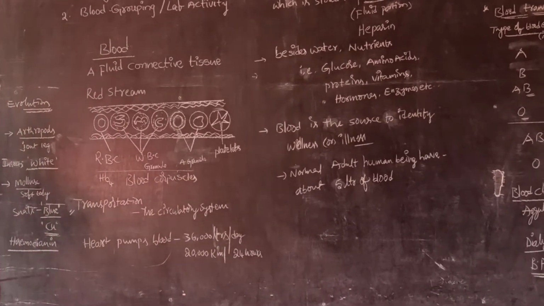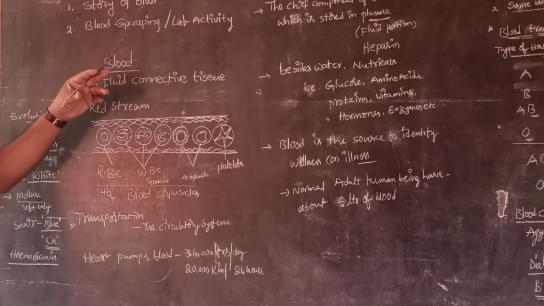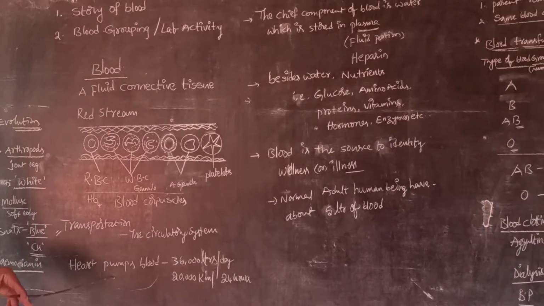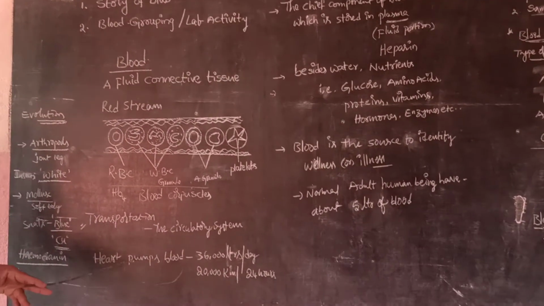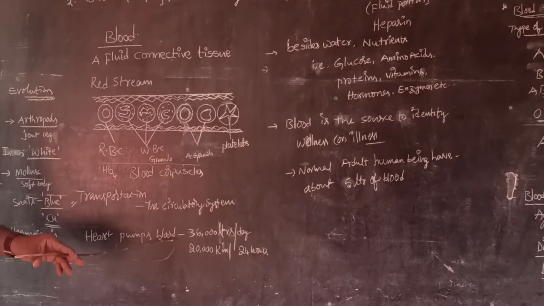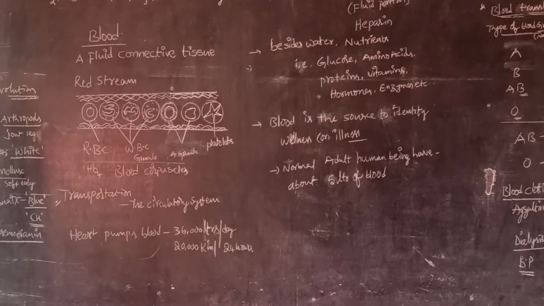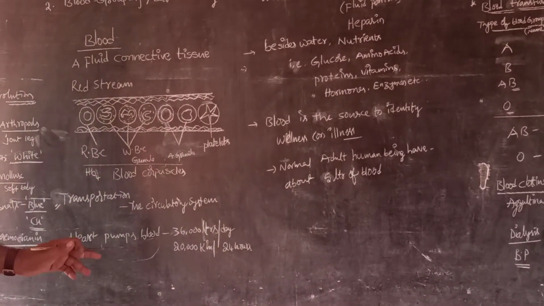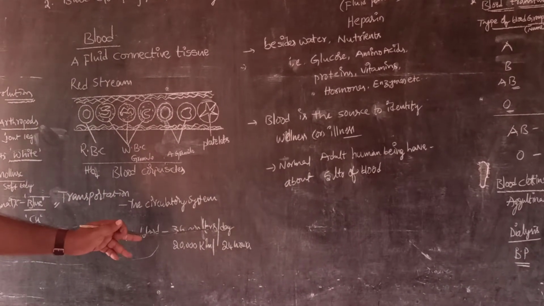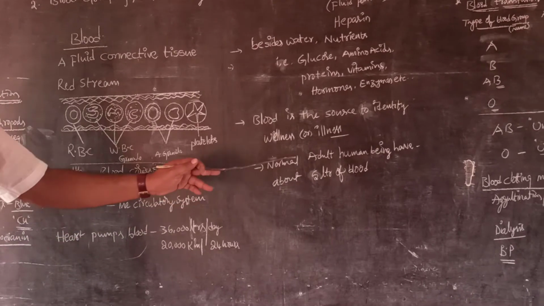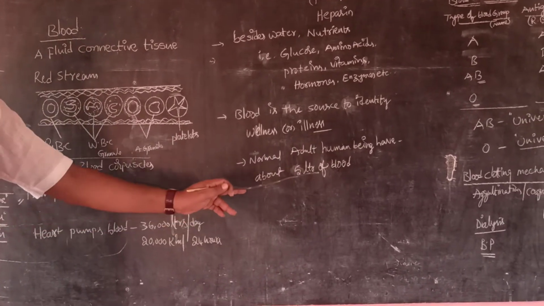Some amazing facts about the story of blood we can discuss now. Our human heart pumps blood nearly 36,000 liters per day. Actually, a normal adult human being has only about 5 liters of blood.